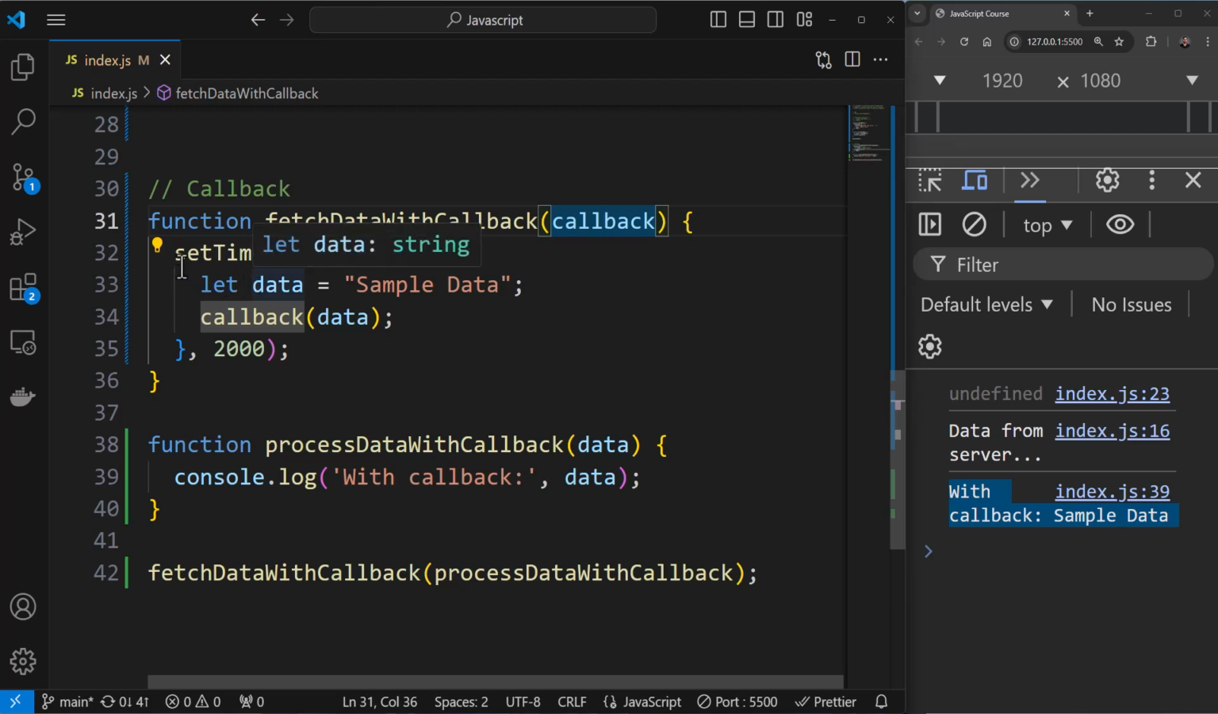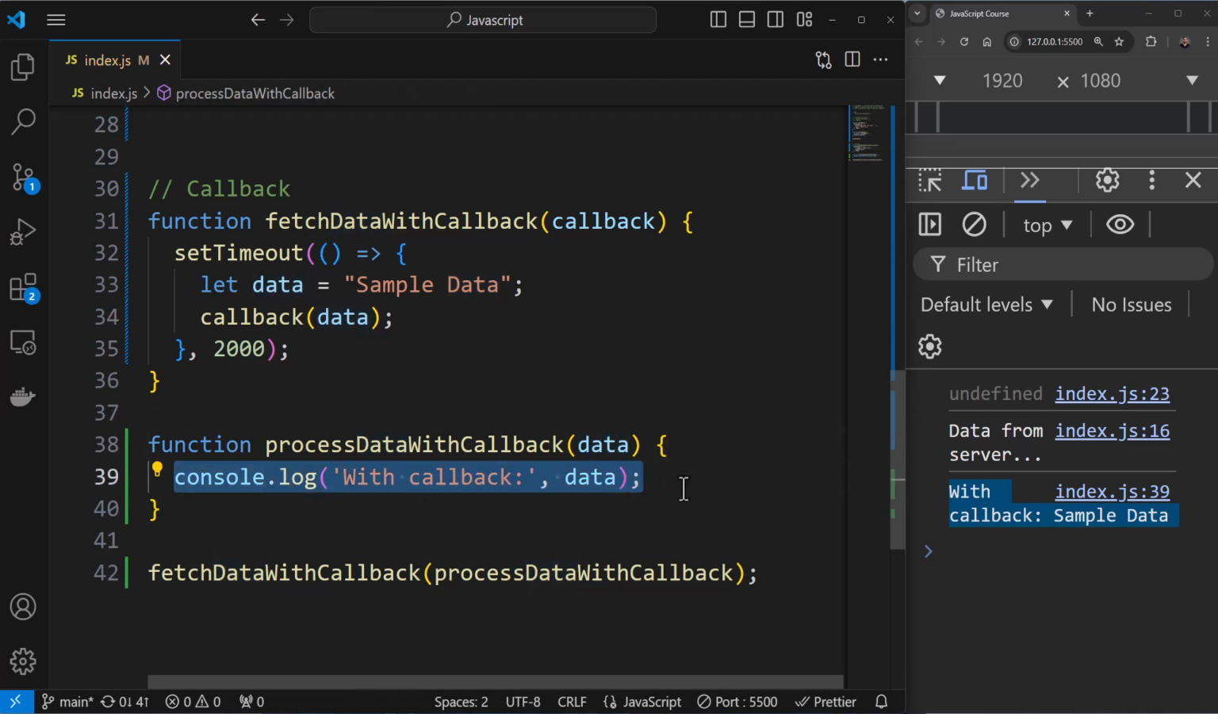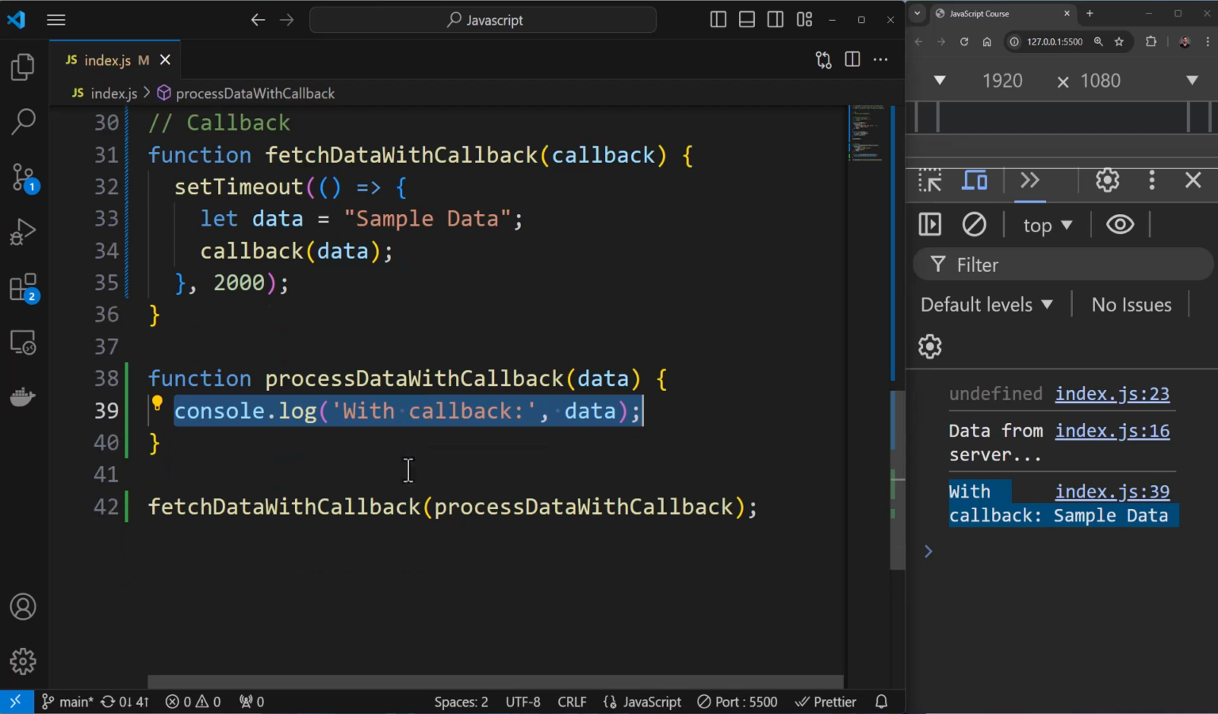Once the operation is complete, the callback function is being called with the data, and the data is coming over here and being printed. So I hope this is clear. Instead of getting undefined now, this entire operation is waiting for 2 seconds until the data is fetched, and then process data with callback is called along with the data received from the server, and it is printed onto the console, or whatever operation you want to perform, you can add over here. So that is how the callback works, and I hope it's clear why this matters.